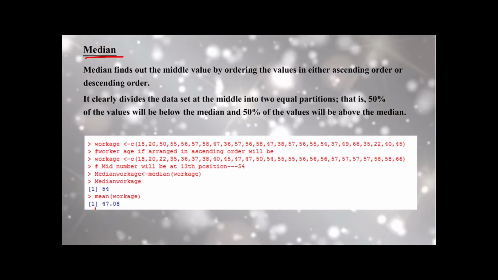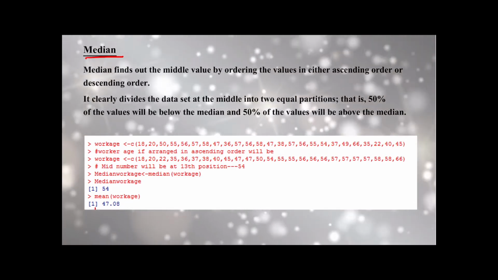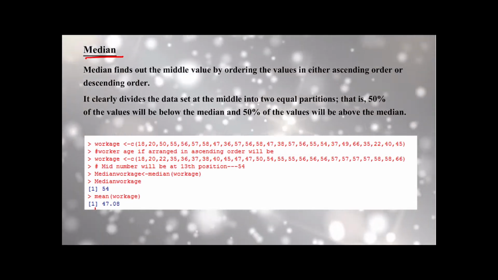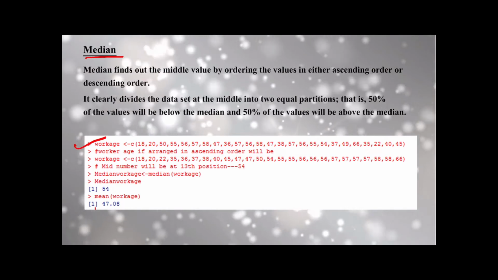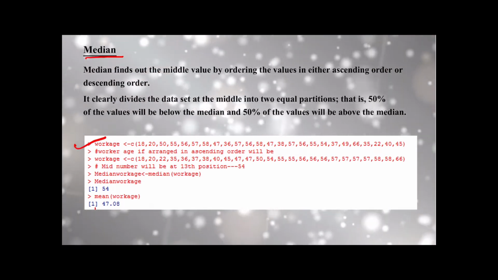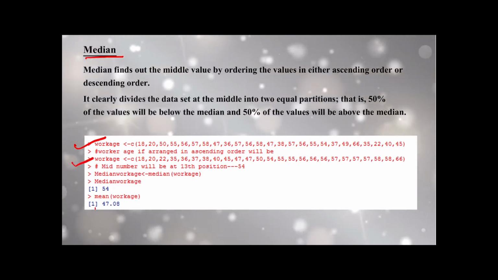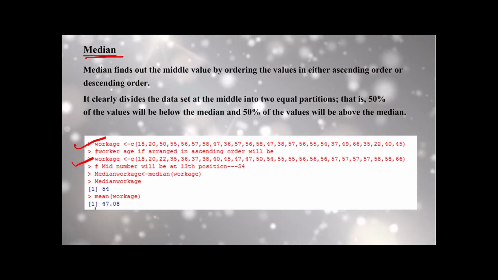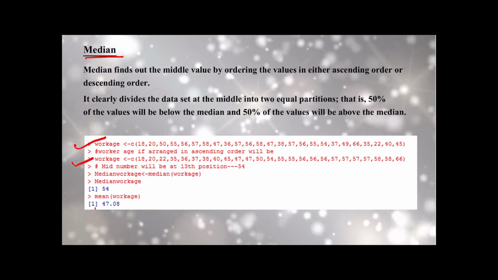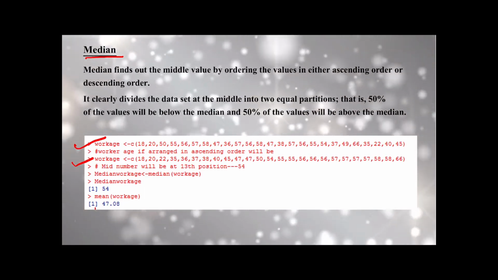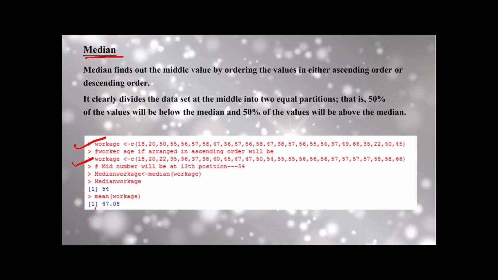Now to calculate the median, again we take the same example which we have already discussed earlier, that is the age of 25 workers. If we arrange the data in ascending order, we get the worker ages like this. Then we find the value that lies exactly in the middle of all the observations.